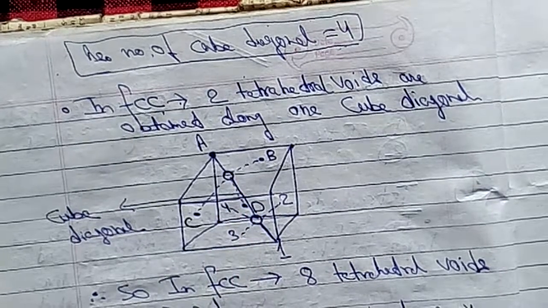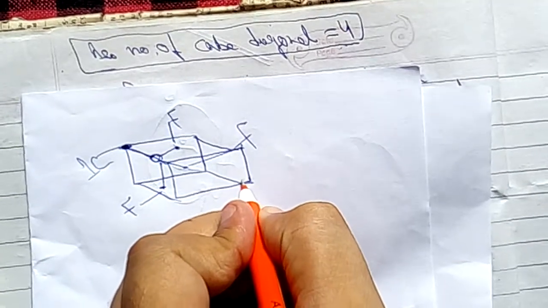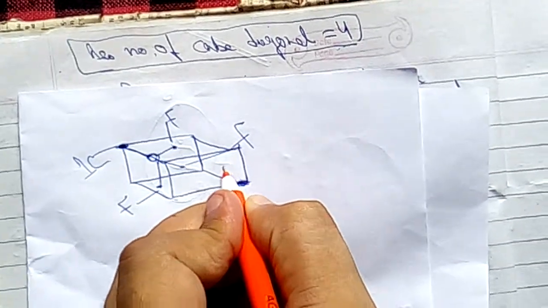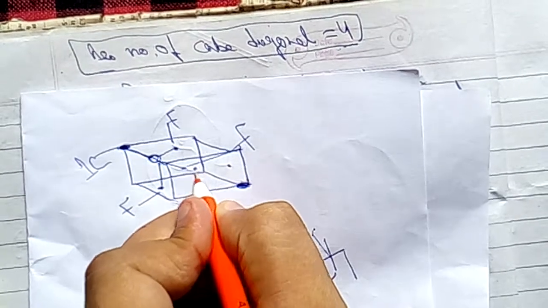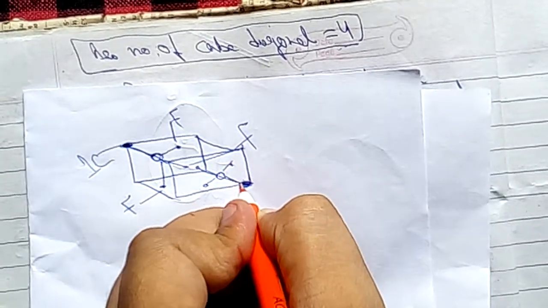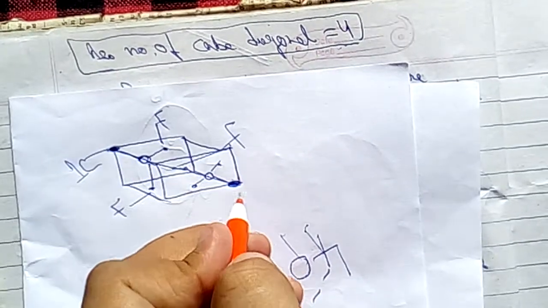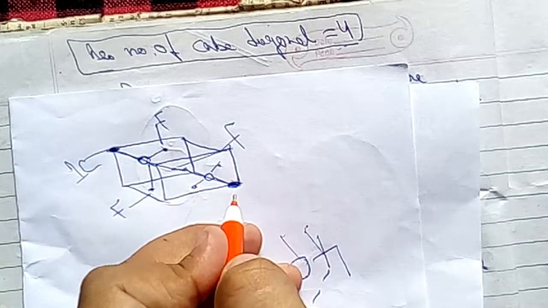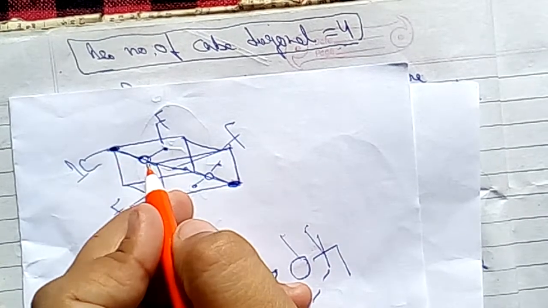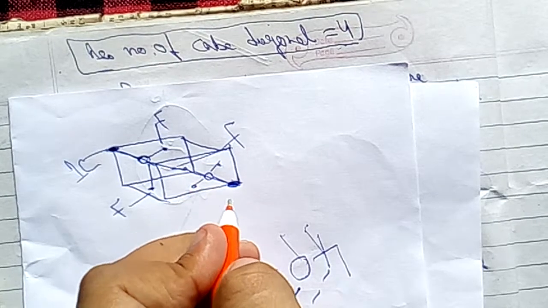In the same way, on the other side, suppose we take one corner on this side and 3 faces are involved like this. Again it leads to the formation of a tetrahedral void. So on one complete cube diagonal, how many tetrahedral voids are formed?